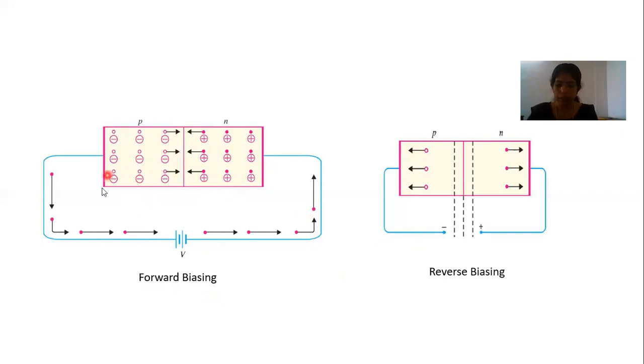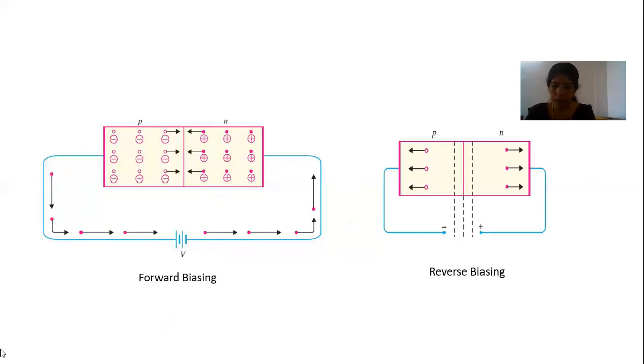Okay, in forward biasing, what will happen when we apply a voltage in a forward biased manner? That is, the positive terminal of the battery is connected to P-type material, the negative terminal of the battery is connected to N-type material. Okay, when an external voltage is applied to this junction, it will become forward biasing.